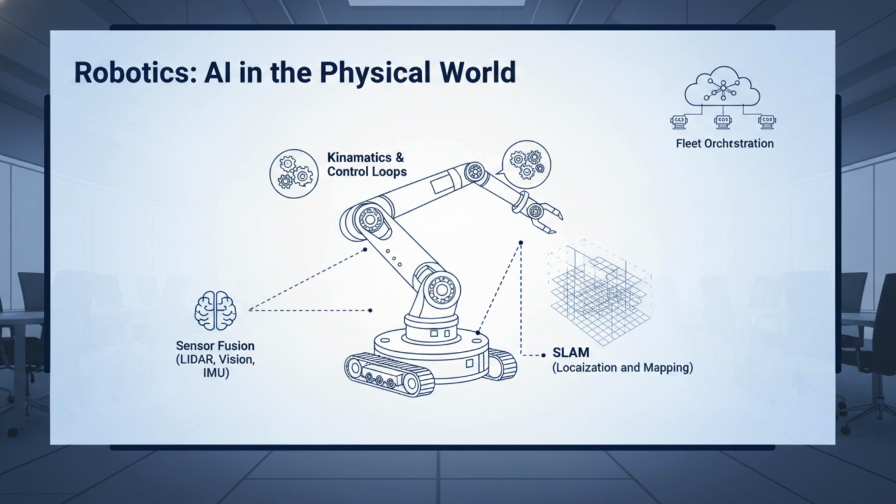Scaling robotics involves fleet management, ensuring thousands of autonomous units can share maps and learning updates without saturating local networks. High availability means designing fail-safes. If the AI controller loses connectivity, the local kinematic controller must maintain stability. This is the ultimate test of low-latency, high-reliability systems design.